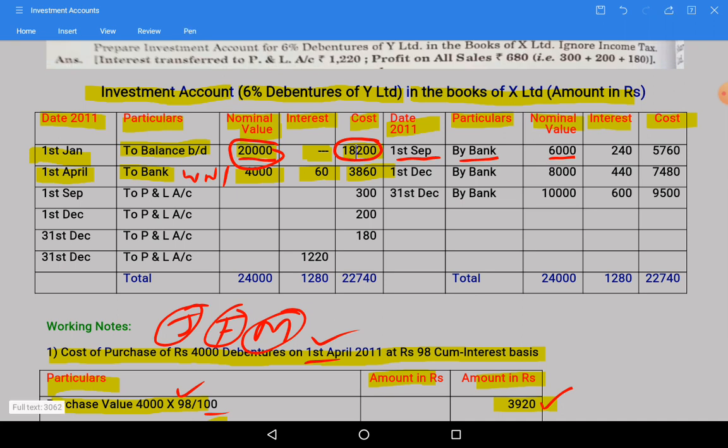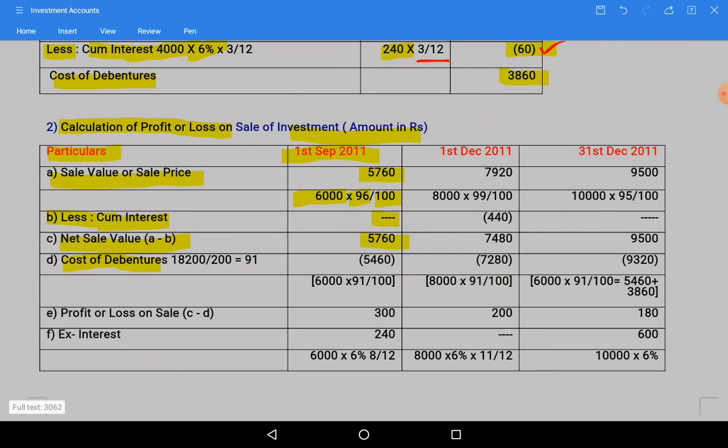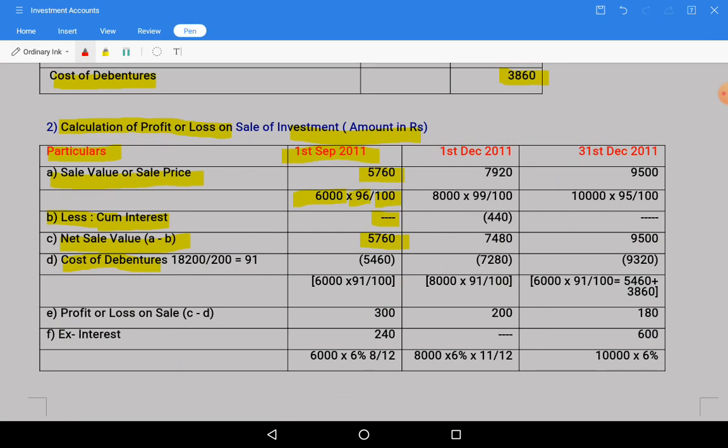So let us take the per unit value. The total cost is 18,200. 18,200 divided by 200, per unit it will be 91.